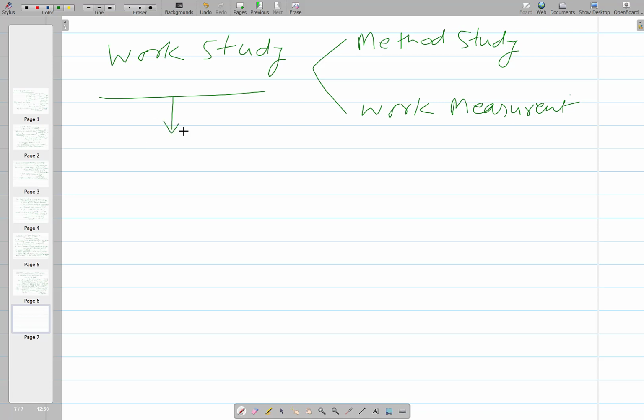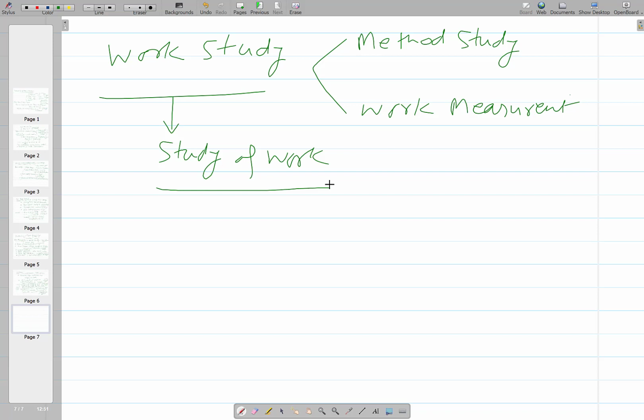Basically it involves a systematic study of the work so that we can identify what is being done and then come up with the best way to do the same thing, so that our total time to complete a job can be reduced. There are various steps about that, I will talk later.